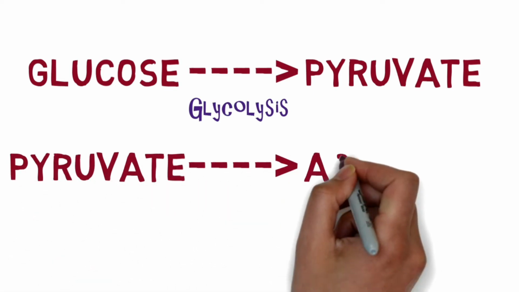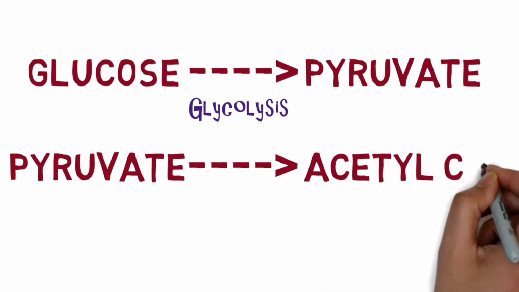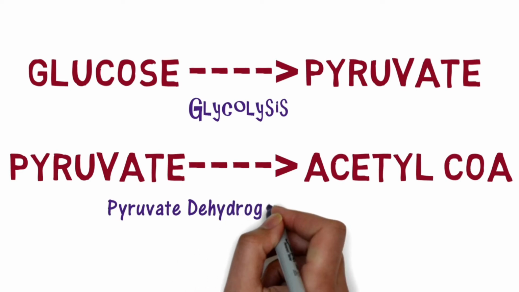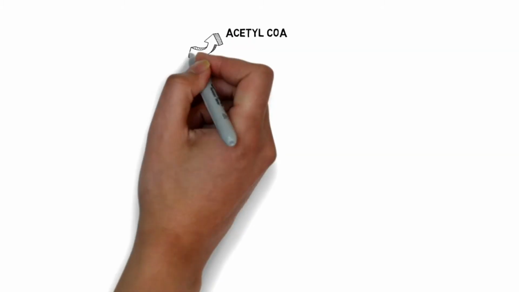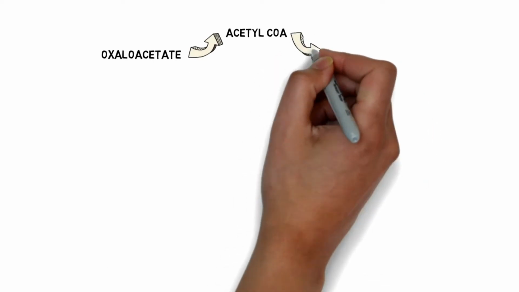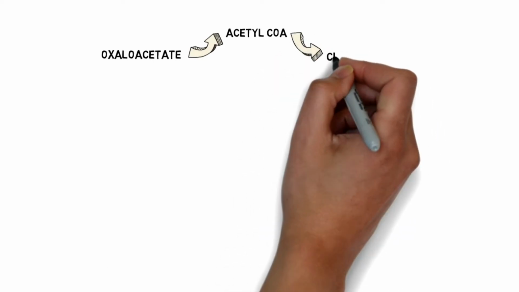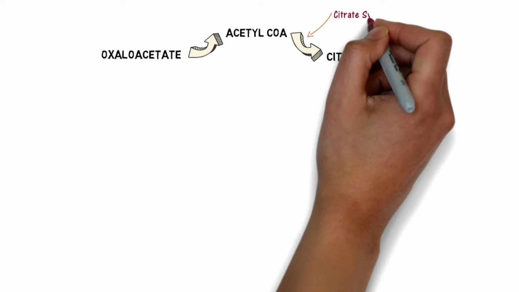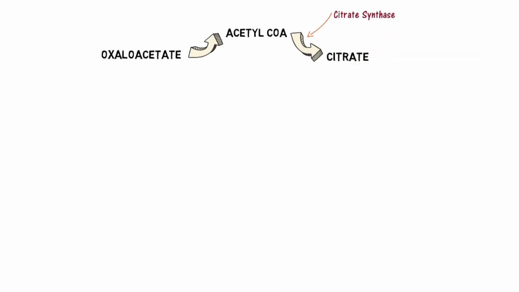This is catalyzed by the pyruvate dehydrogenase complex, also known as PDH. The initial step of this cycle is when acetyl-CoA is condensed with oxaloacetate to produce citrate. This reaction is catalyzed by citrate synthase, which is found in the mitochondrial matrix.